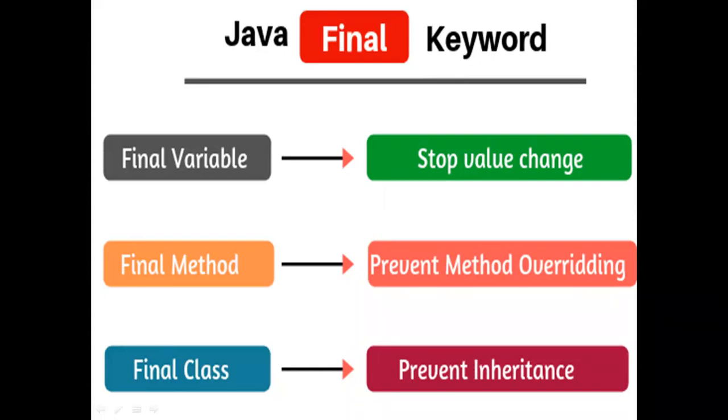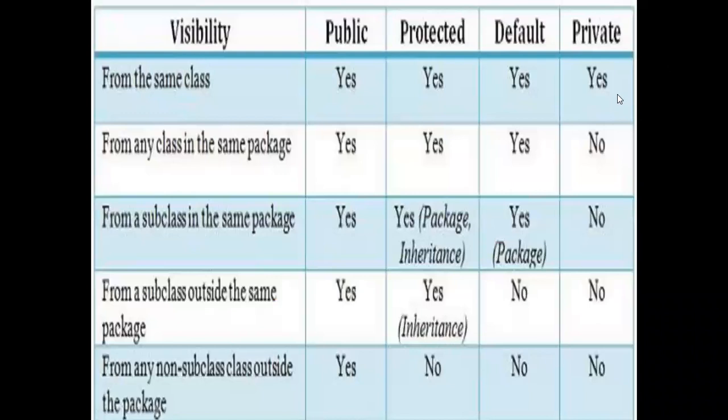So all the things we have seen in the previous session along with the examples, right? Now in today's session, we are going to see the keywords public, private, and protected. These three things are called access specifiers, or we can call them access modifiers.